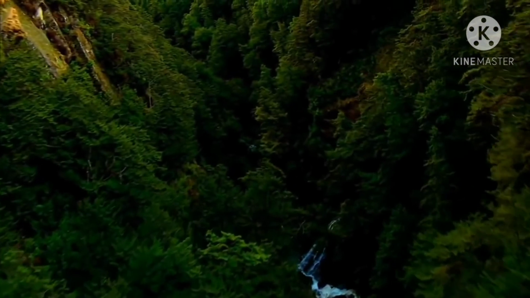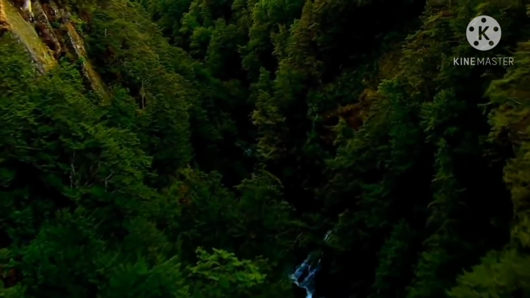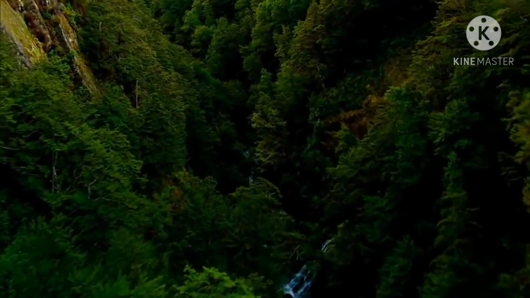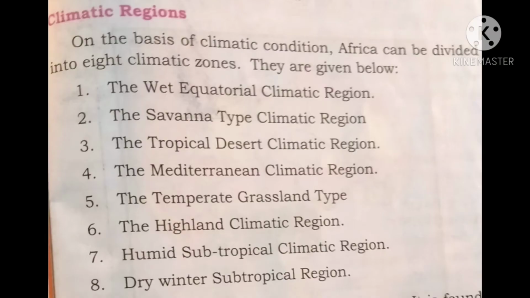Let's begin with climate first. Students, Africa is called the central continent. It lies both in northern and the southern hemisphere. The equator passes through the middle of the continent and divides Africa into two parts. Because of the direct rays of the sun, the climate of Africa is predominantly tropical.